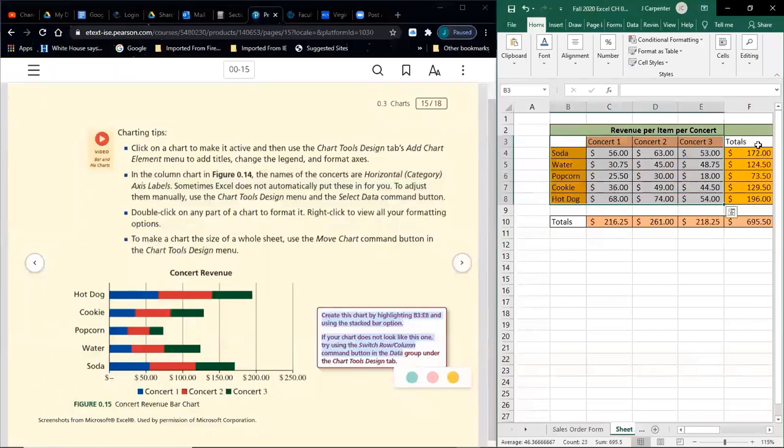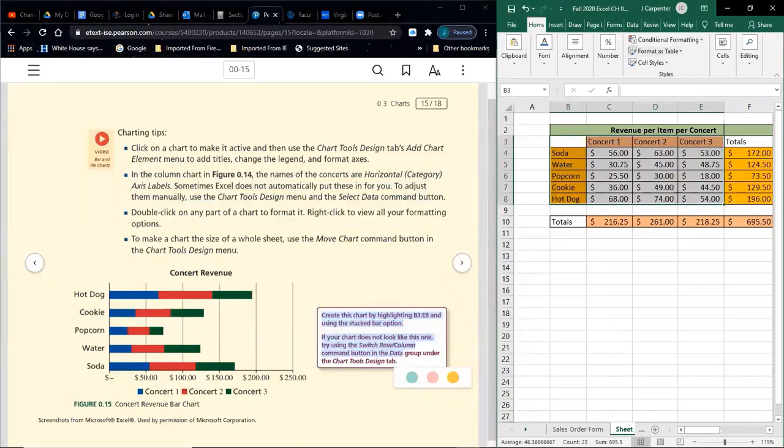Now it's important that I did not highlight the totals column. We just want the individuals, because this is trying to paint the individual categories as kind of a summing up over the 3 concerts. So like Hot Dog 1, you can see there was just under $200 of revenue from the 3 concerts. Here was Concert 1's portion, Concert 2 portion, and Concert 3. Now, sure, we can actually see the literal number of $172 here, but sometimes a picture's worth 1,000 words.